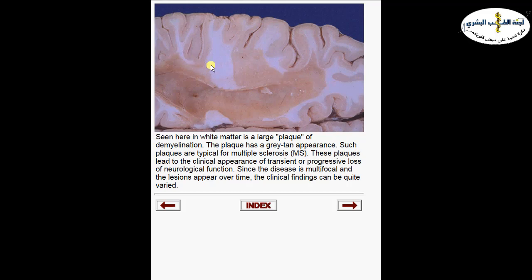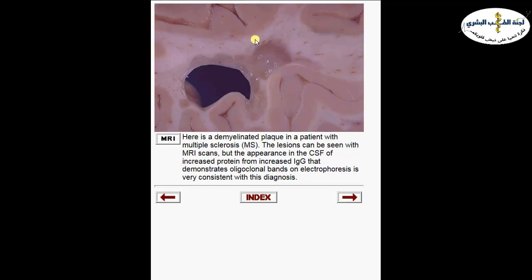Some other patients may show only small spots or small plaques on different levels of the brain. So the severity varies between MS patients, the progression of the disease is variable, and the response to treatment is variable. Not all MS patients have the same progression or course of the disease. This is another patient with MS. Here we can see a smaller plaque of demyelination. Here, instead of white color, we have the pale brown color. This is adjacent to the ventricle.